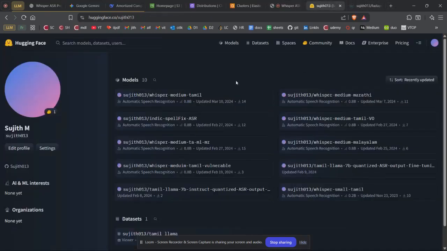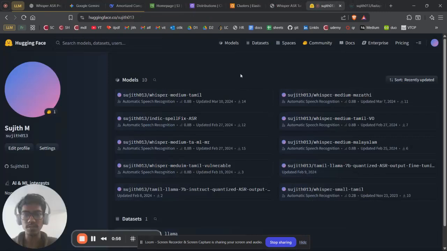You could see the Hugging Face models that I have. These are the models that I worked on before. I just take these NLP models from Hugging Face and fine tune them for specific use cases. Today I'll be showing the demonstration of this particular model. This is the Whisper medium model that I fine tuned for the Tamil language. Tamil is a South Indian language, which is a low resource language. So I gathered datasets from various sources and fine tuned it.